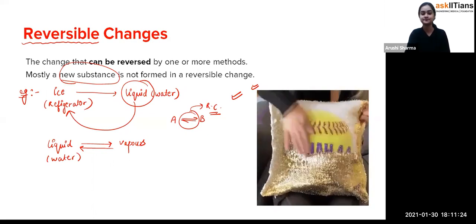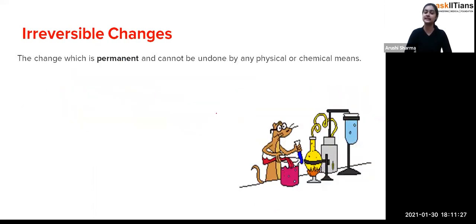Okay. Now, irreversible changes. Firstly, we talked about the reversible ones, where you can convert one form to another, and then B to A again, if I talk about A and B. But if we talk about the irreversible, what are irreversible changes, student?